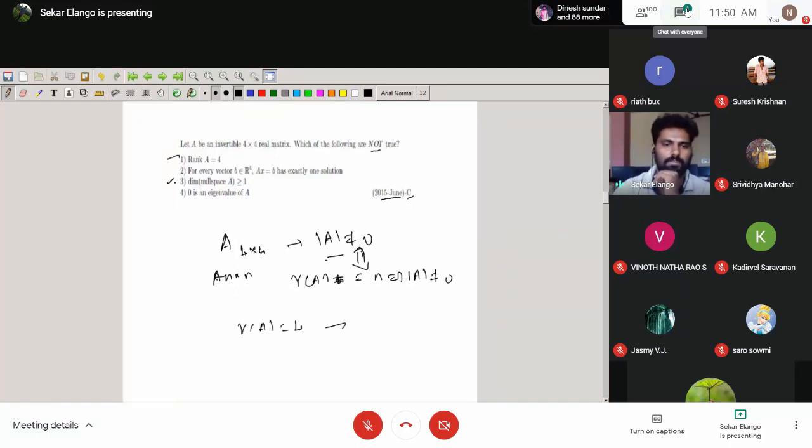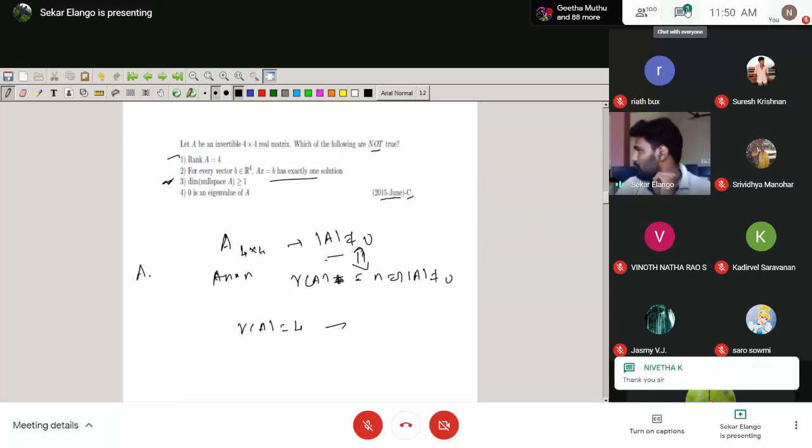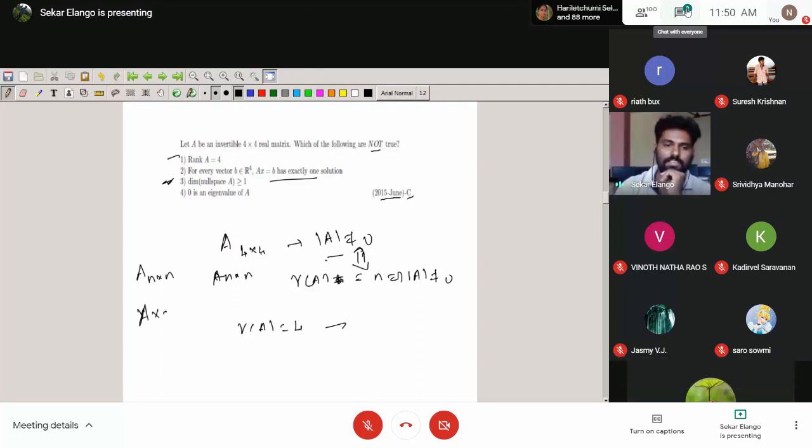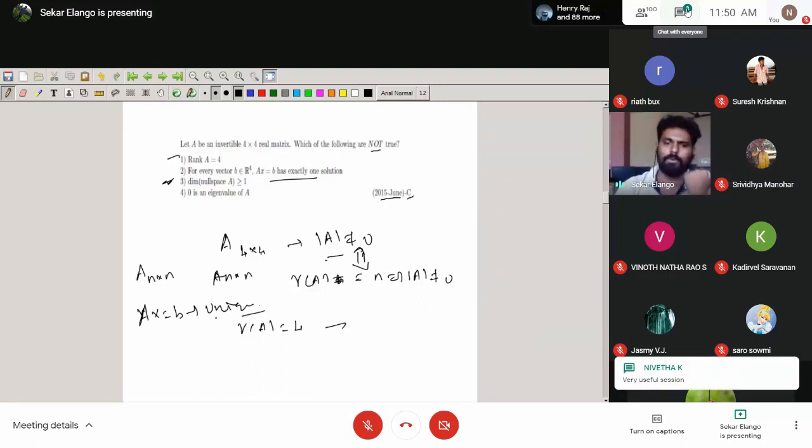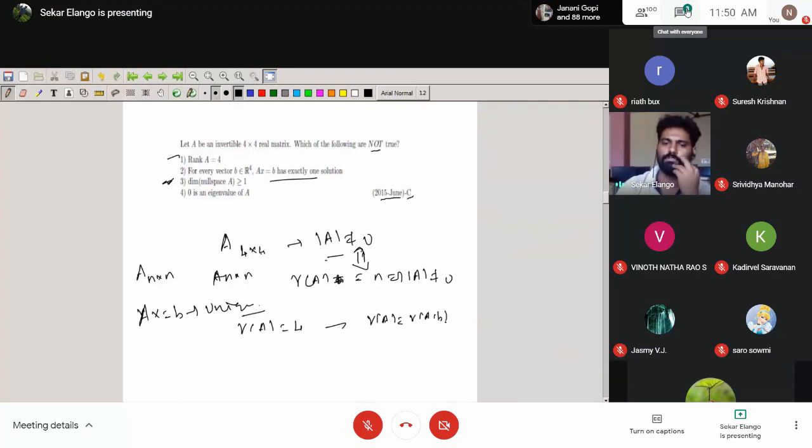What is the second option? We did not discuss this property. For any b in R, Ax = b has exactly one solution. That's the homogeneous part; this is for the non-homogeneous system. For square matrices, A is an n cross n matrix. Ax = b has a unique solution. Exactly one means a unique solution. When the rank of A is equal to the rank of (A, b), and both equal n, only in those cases will the unique solution exist. We discussed that in the theory section.